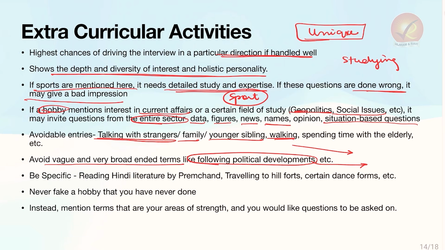Then be specific. While writing your hobbies, please be specific in terms of which kind of literature you read. If you say you like reading Hindi literature, mention whose literature you prefer more. Reading Hindi literature by Premchand. Here you will get questions only about the literature of Premchand. You will not get questions about Ramdhari Singh Dinkar, right? Something that you may not have read. So your study becomes easier. It becomes restricted to only Premchand and only the literature written by Premchand.